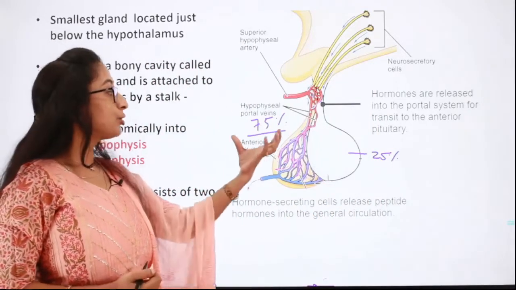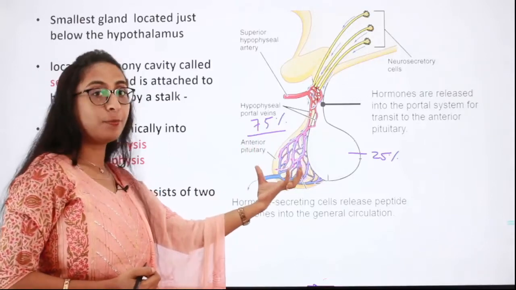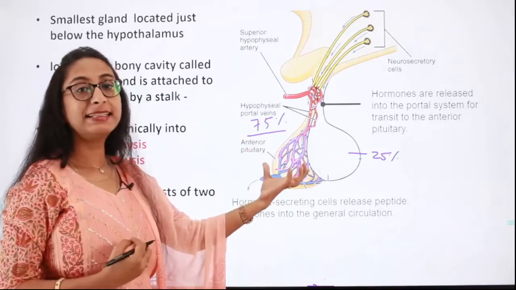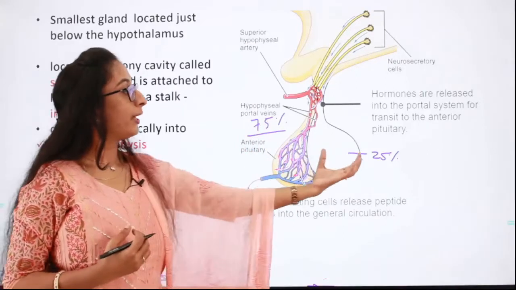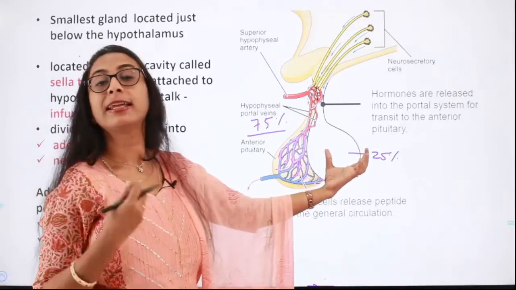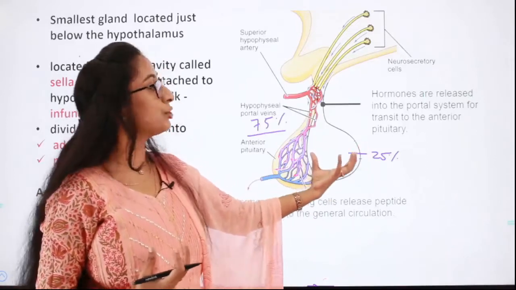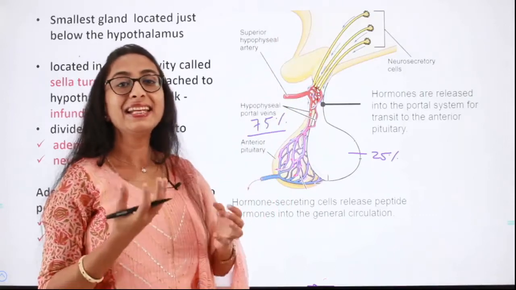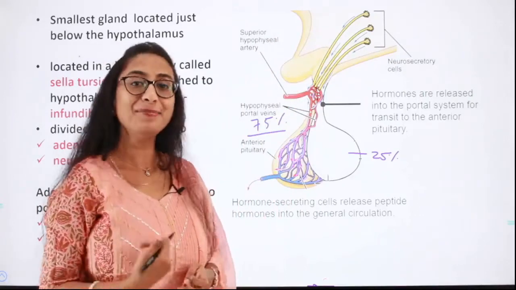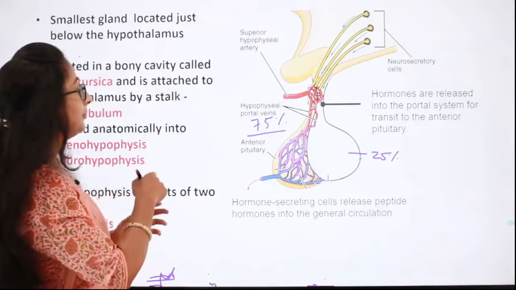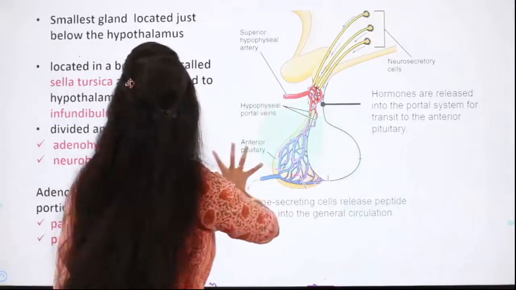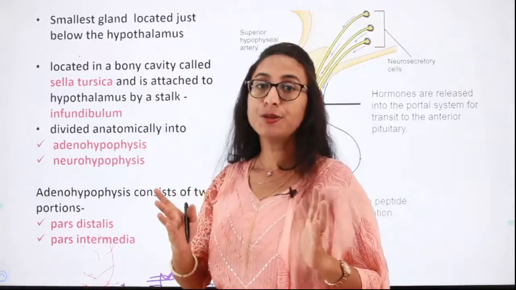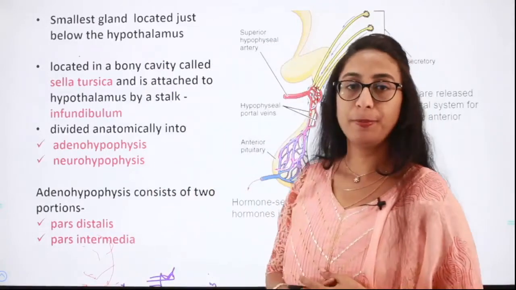Also, it is only the anterior lobe of the pituitary which is capable of synthesizing and secreting the hormones, whereas the posterior pituitary cannot synthesize hormones. It only stores the hormones synthesized by the neurosecretory cells in vesicles called Herring bodies. So anatomically we can divide the pituitary gland into anterior pituitary and posterior pituitary.